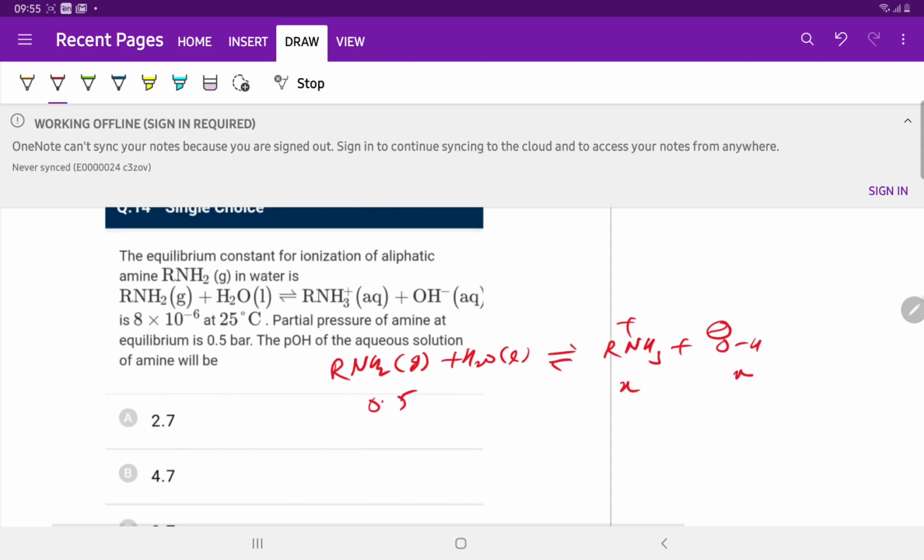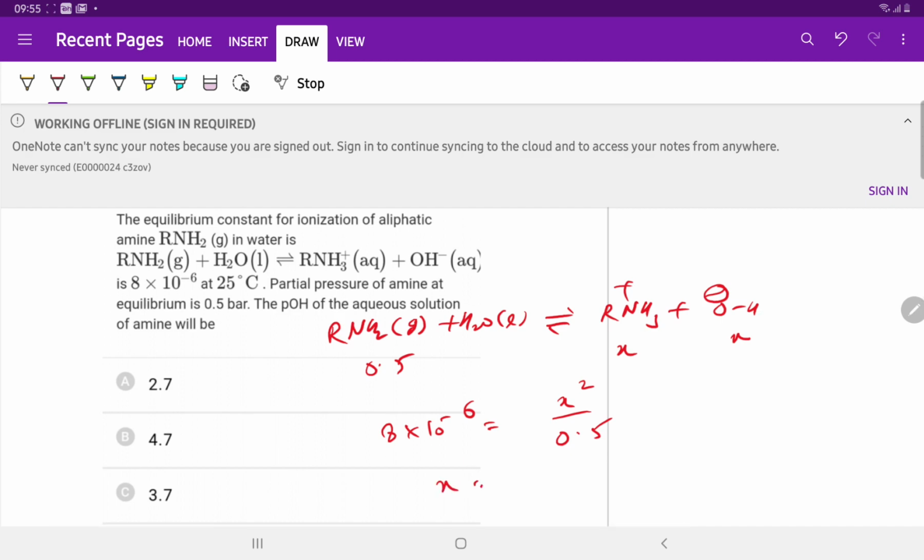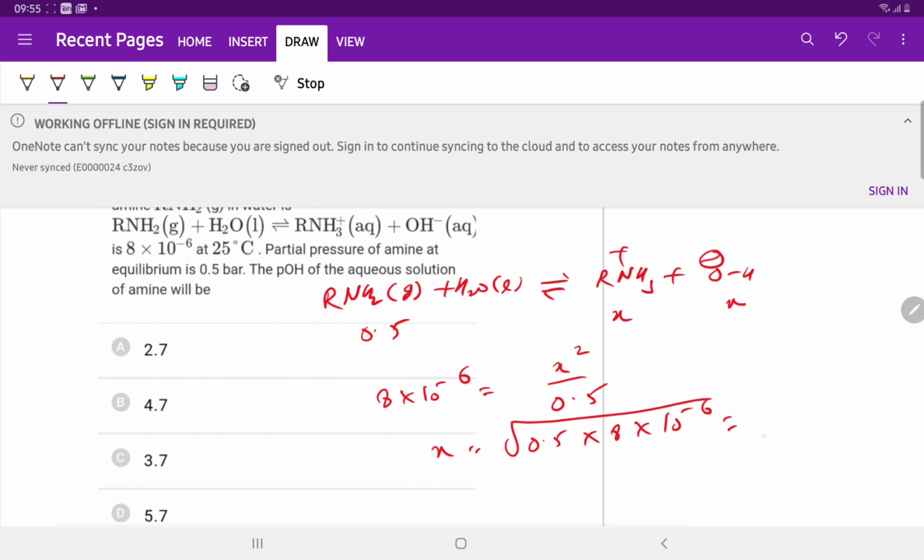So the equilibrium constant is 8 × 10^-6, which is equal to x squared upon 0.5. So x is equal to the square root of 0.5 × 8 × 10^-6, which is equal to 2 × 10^-3.